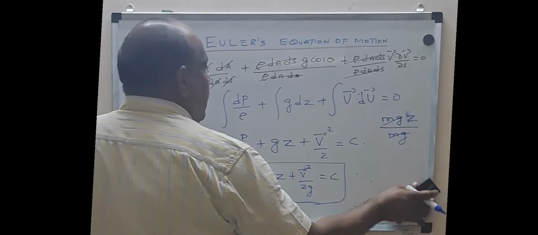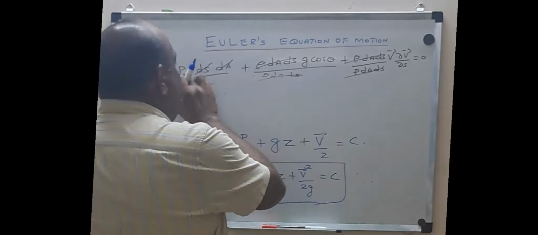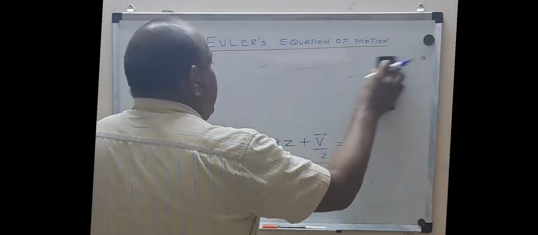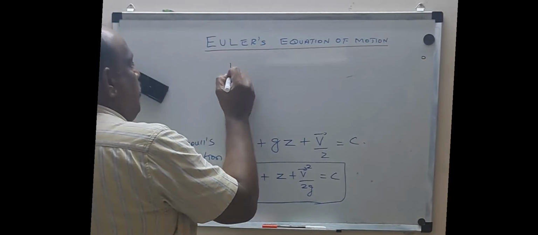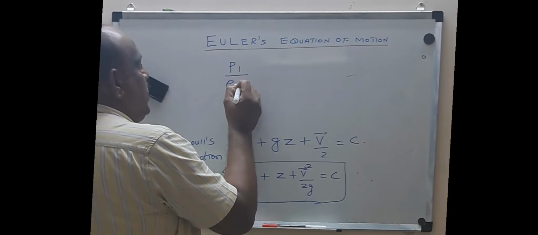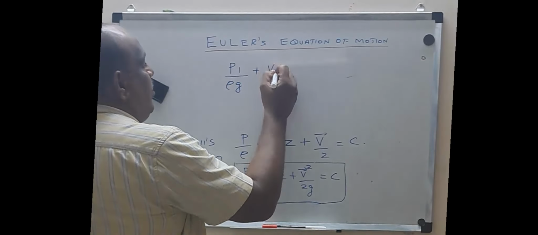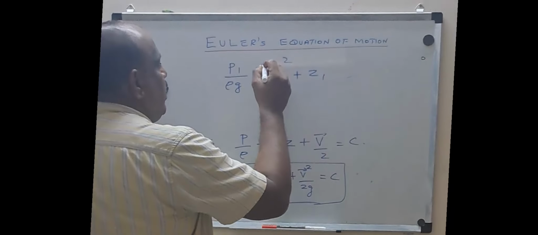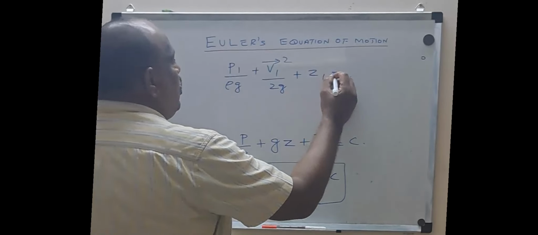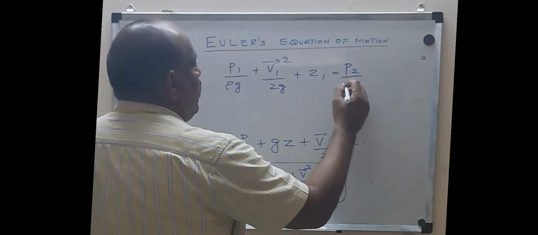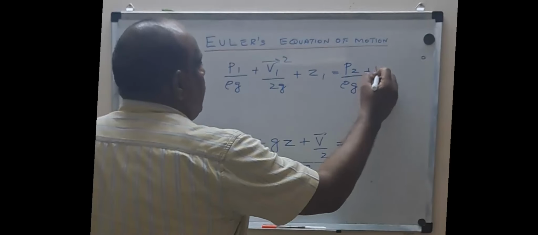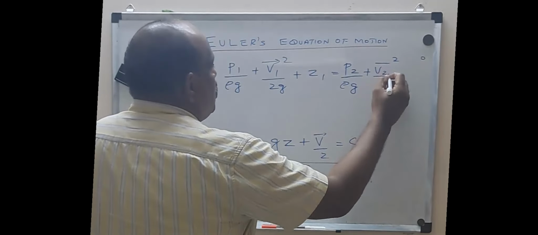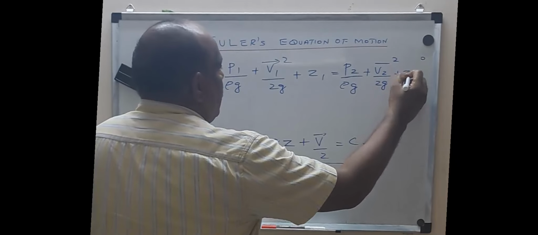Otherwise, we can say along a streamline, at any point in the streamline, we can conclude like this: P1 by rho g plus V1 squared by 2g plus Z1. If you want, you can put a velocity sign also. It will be equal to P2 by rho g plus V2 squared by 2g plus Z2.